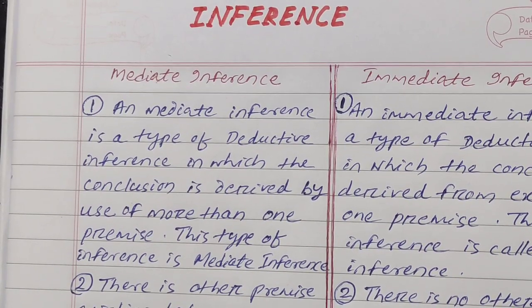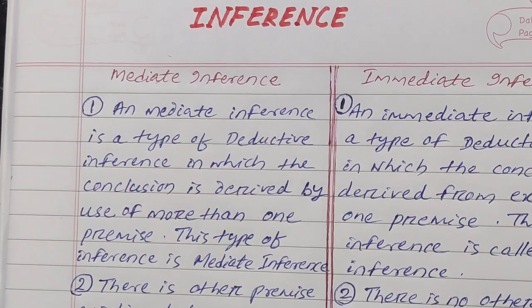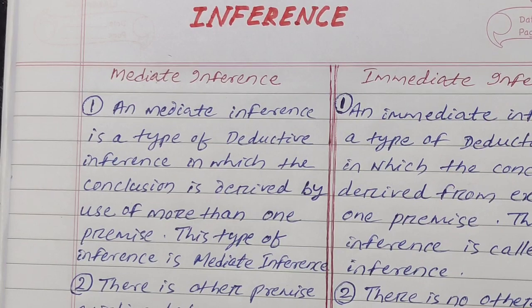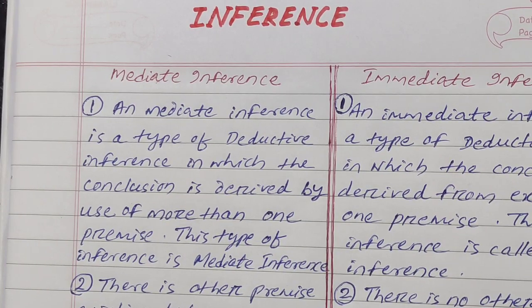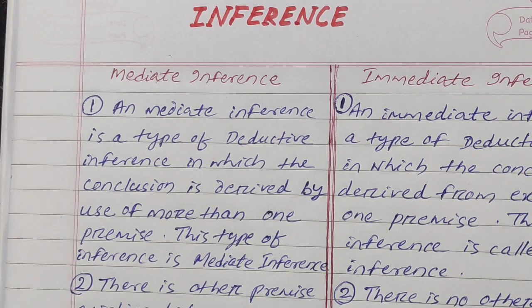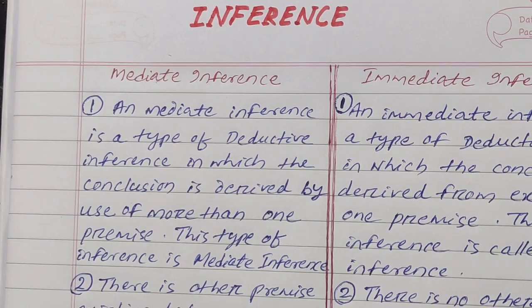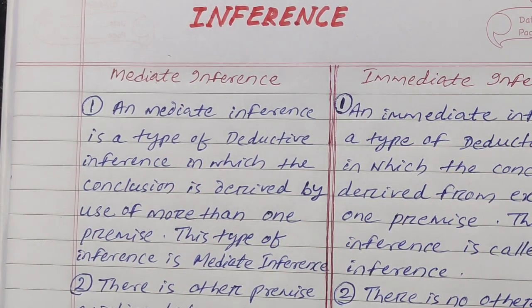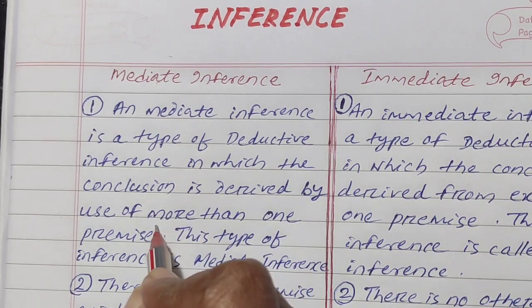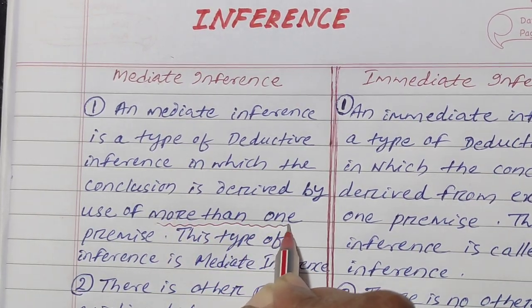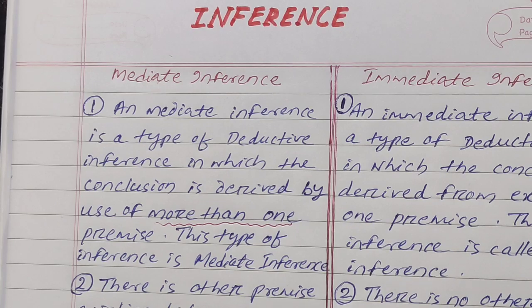Mediate inference is a type of deductive inference in which the conclusion is derived by use of more than one premise. This type of inference is called mediate inference. That means in which we use more than one premise. It is called mediate inference.